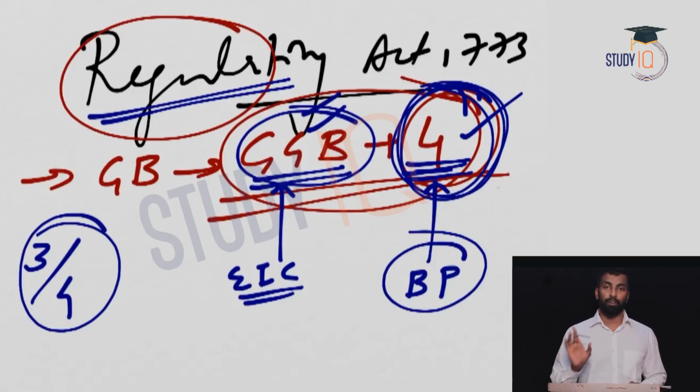So one of the worst periods, one of the bad periods in history, is Warren Hastings' period, because he was not able to implement any of his decisions because of the clash between these 4 members. They were not interested in Warren Hastings. They were not ready to cooperate with Warren Hastings.